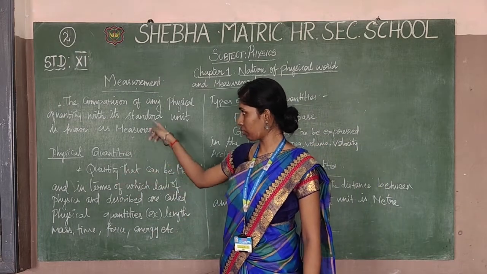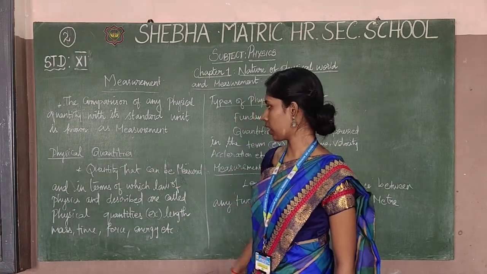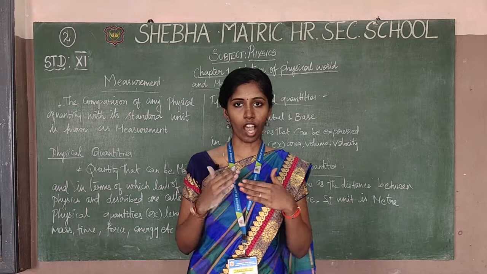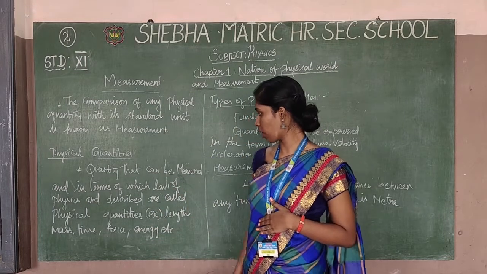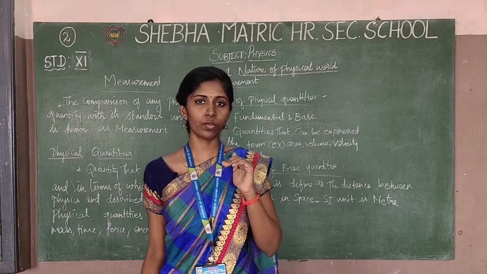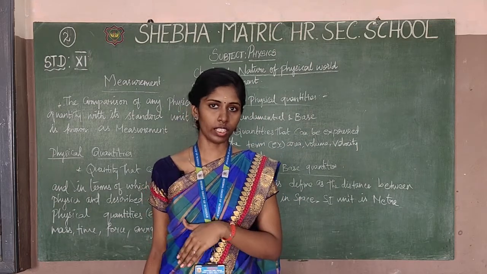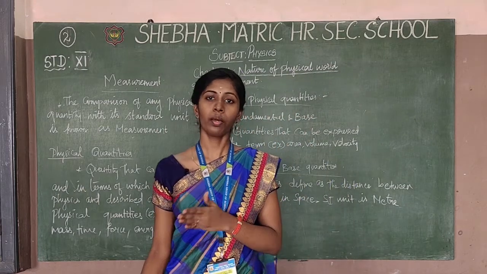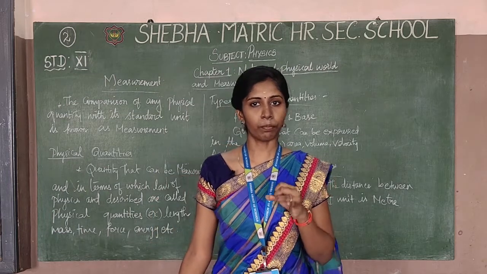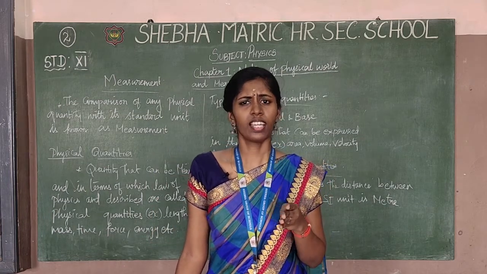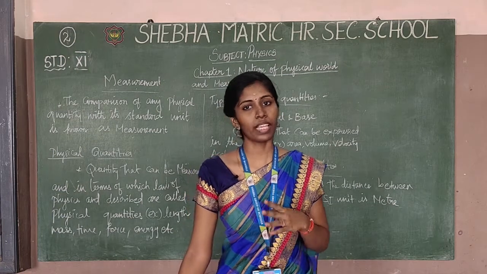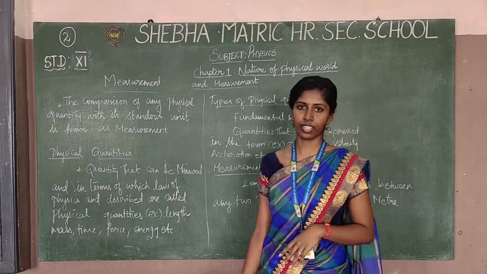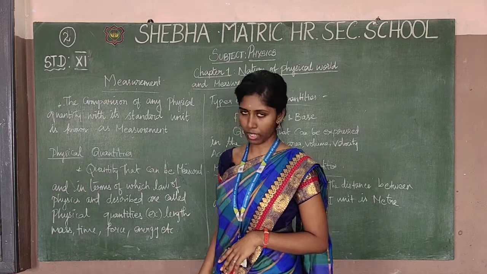That is the definition of measurement. After that, physical quantity: the quantity that can be measured, in terms of which the laws of physics are described. Physical quantity is also related to the base quantities. Base quantities are length, mass, time, amount of substance, intensity and mole. Examples of physical quantities are length, mass, time, force and energy. These are the definitions of physical quantities.